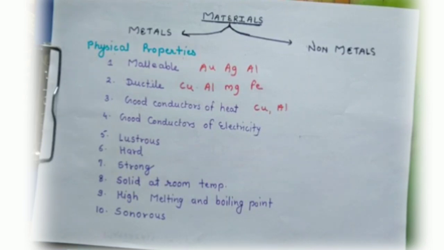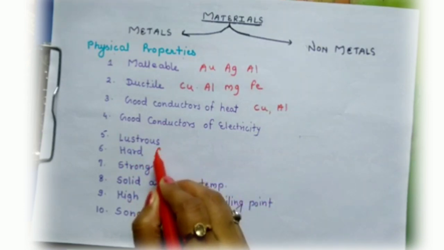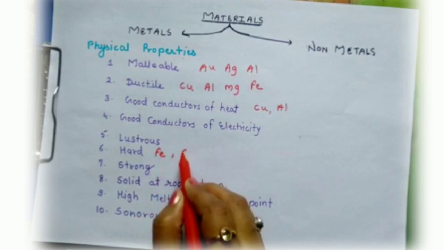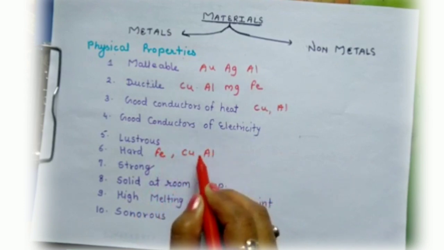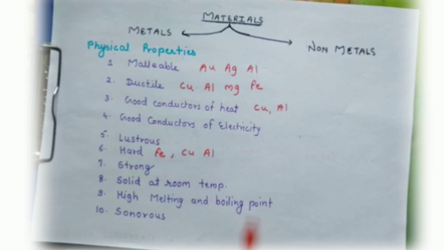Now the next characteristic feature of metal is hardness. Most of the metals are hard, but all metals are not equally hard. Iron, copper, aluminium are very hard. They cannot be cut with a knife. There are some exceptions like sodium and potassium.